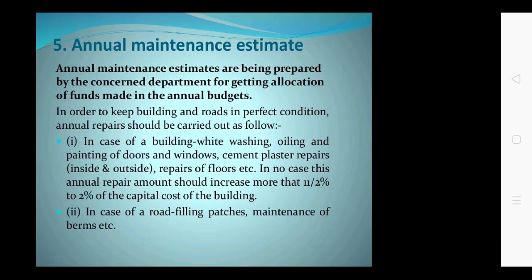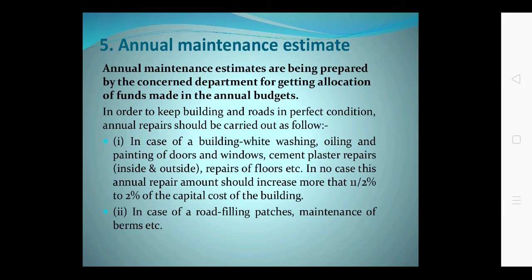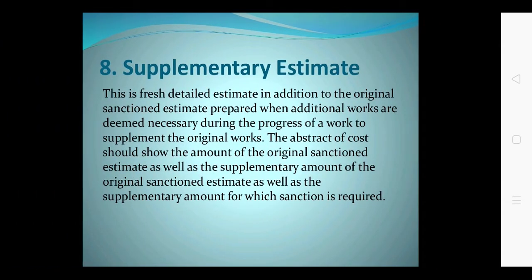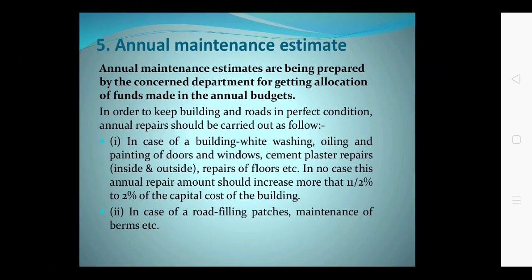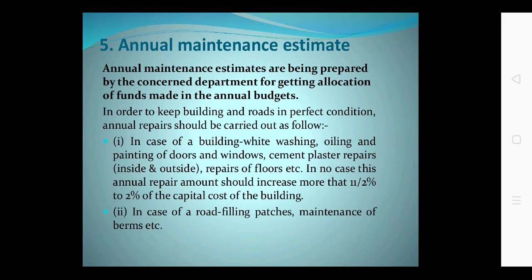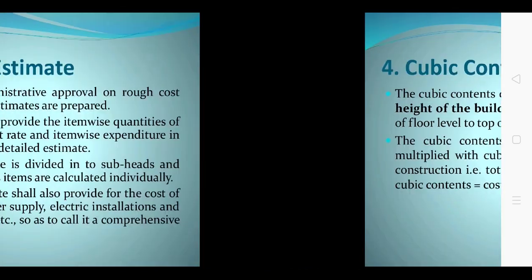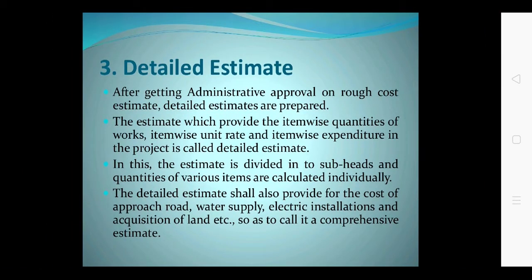So these are the main 5 types of detail estimate which I am going to quote today. The first one is the revised estimate, second is the supplementary estimate, third is the revised and supplementary estimate, fourth is the annual maintenance and repair estimate, and fifth is the special repair estimate, and the main one is the detail estimate.